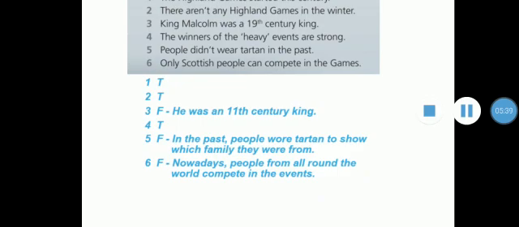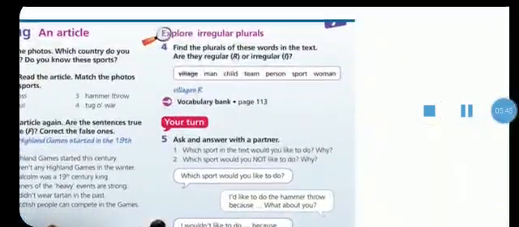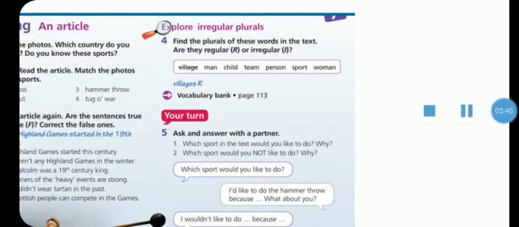So here are the answers. The second part of our lesson is about irregular plurals. Most of the time, in a normal rule, if we want to make a noun plural, we add s. For example, cat, cats, chair, chairs, tree, trees. But we have some words that are irregular, and we can't add s to them. For example, we can't say mans, no, man, men. So today we're going to learn the regular plural forms and the irregular. If they are regular, you add s as usual. If they are irregular, they have a different form.